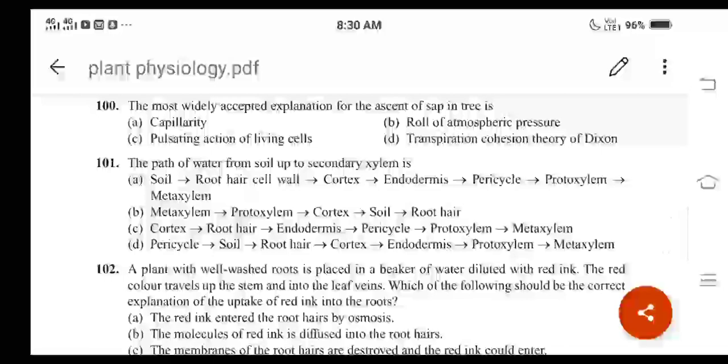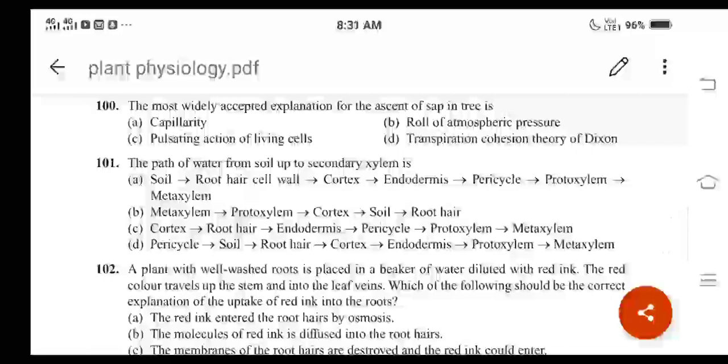And here in the textbook we have studied only this particular theory. In page number 188, you can refer: the transpiration driven ascent of xylem sap depends mainly on the physical properties of water. It explains the transpiration pull concept only, but the scientist name is not there, and here they have mentioned the scientist name, right? Option D is correct. Transpiration cohesion theory of Dixon, right?